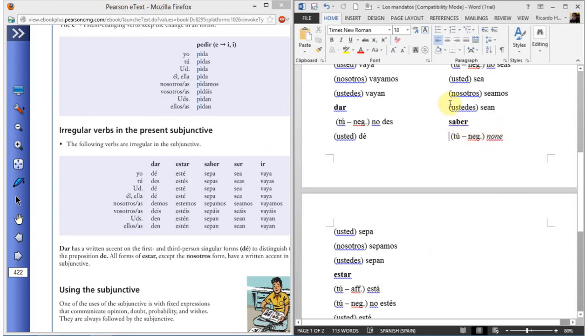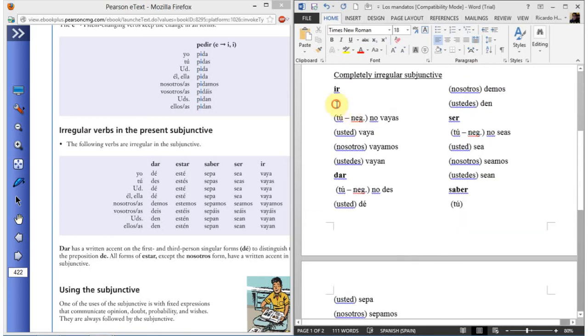I will send you the new mandatos document, but for saber there would be no negative command form, because you wouldn't tell somebody don't know this or that. But I did put that there. Estar. Ir is there.